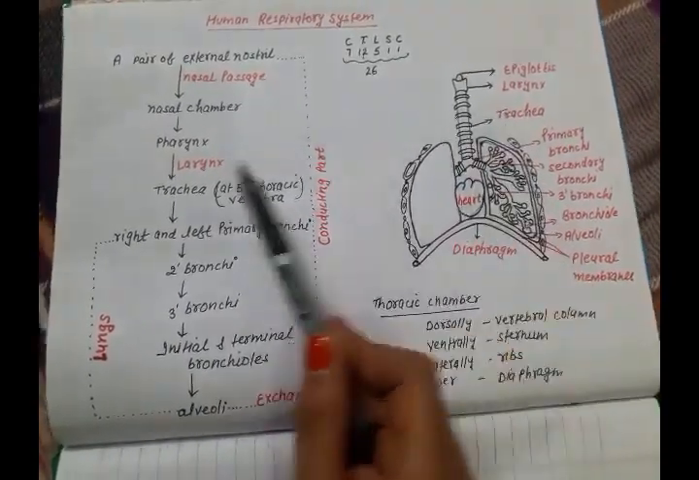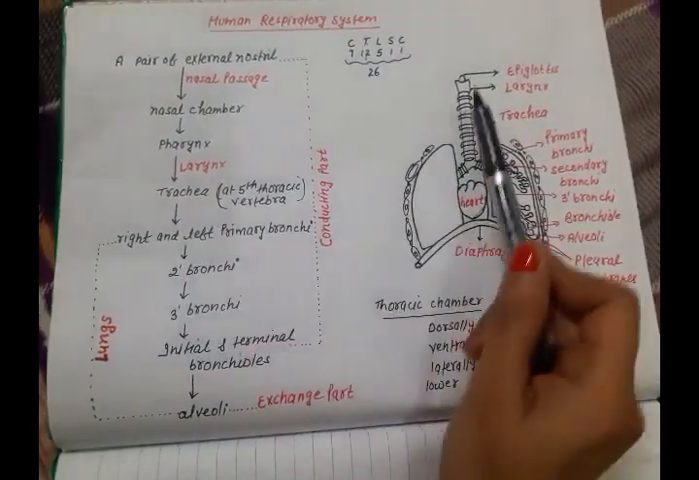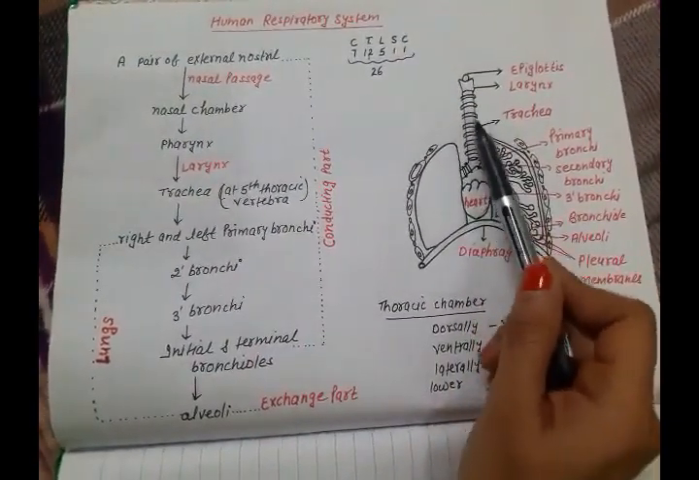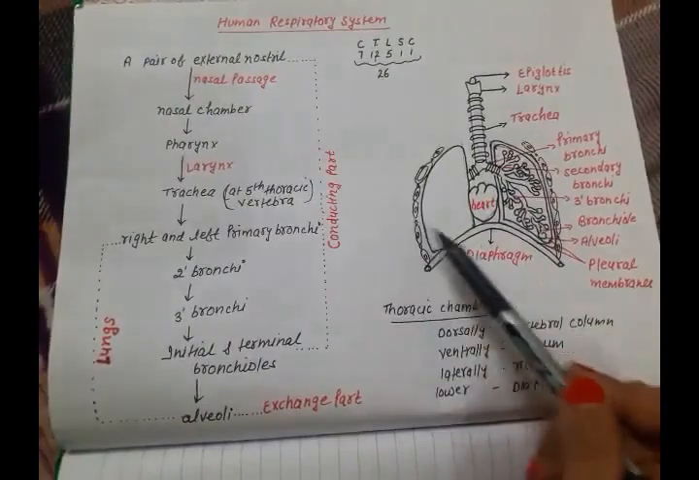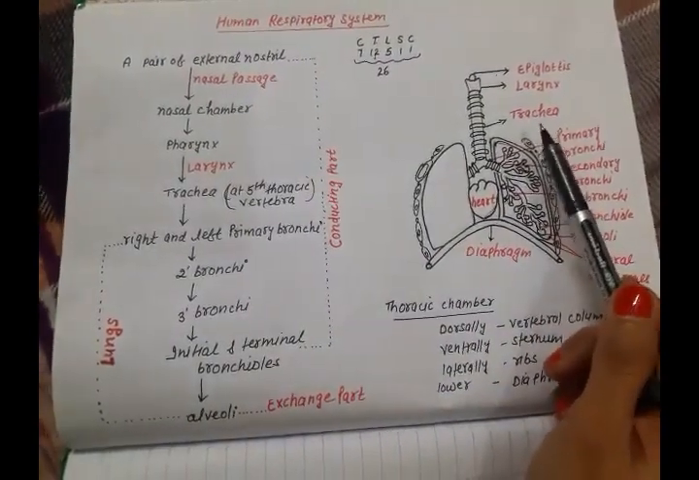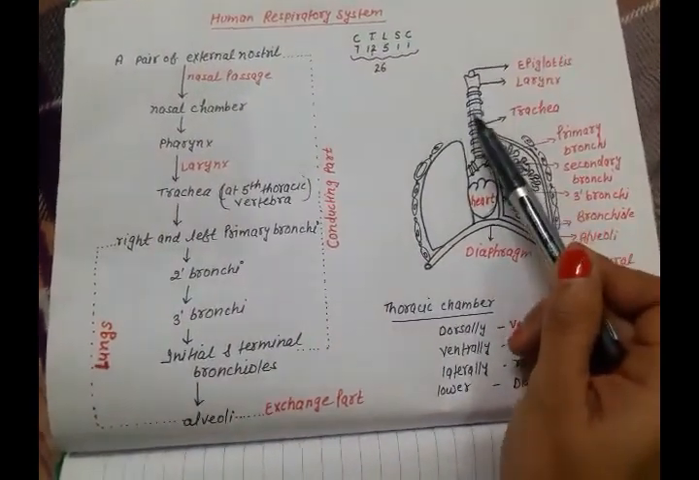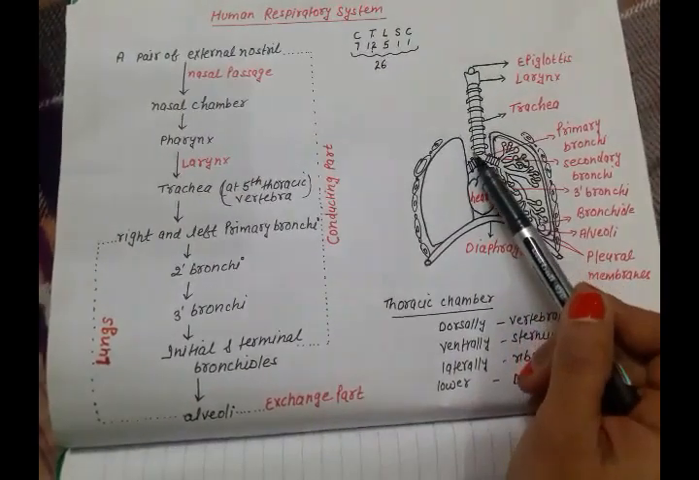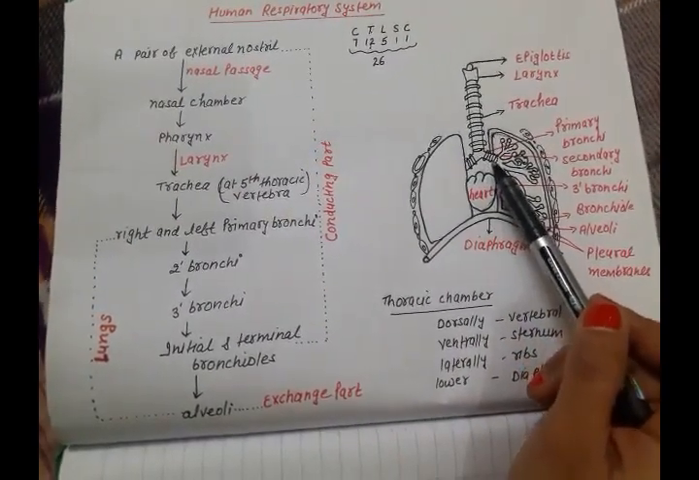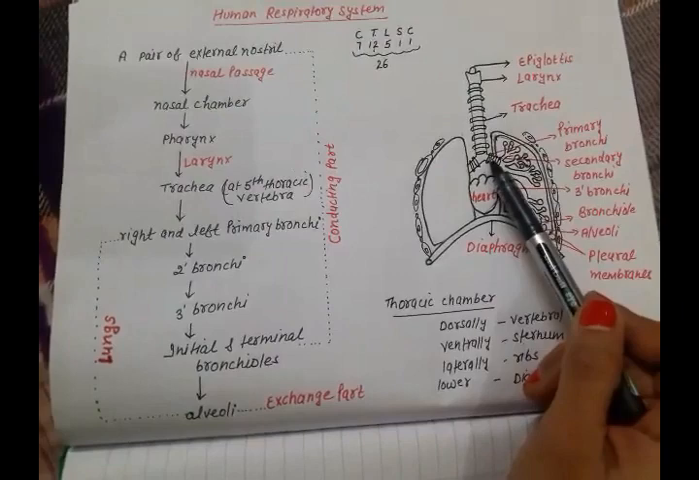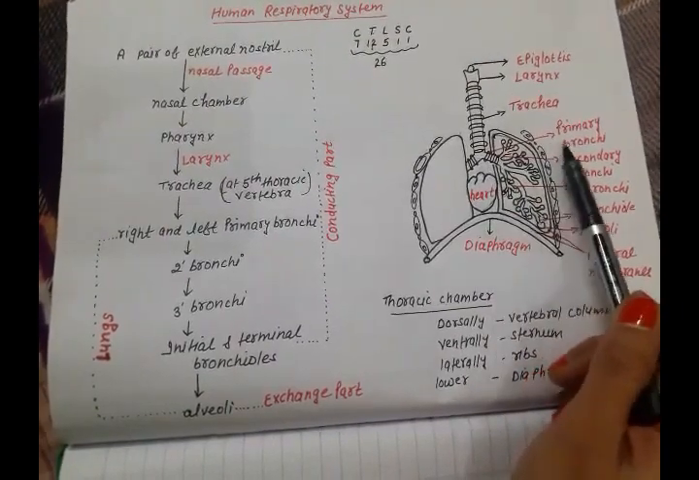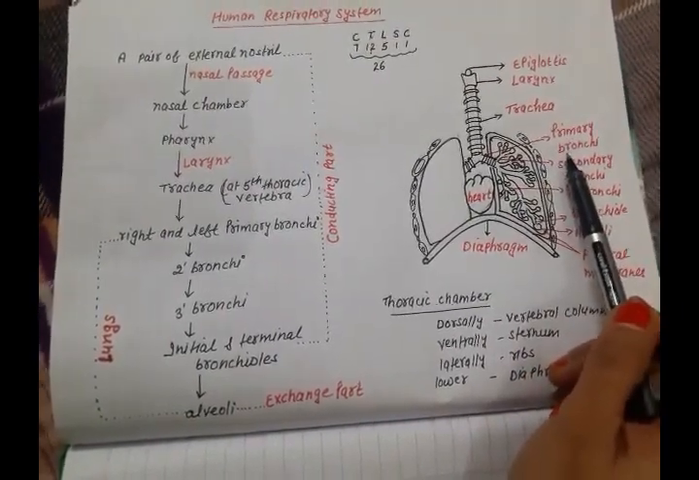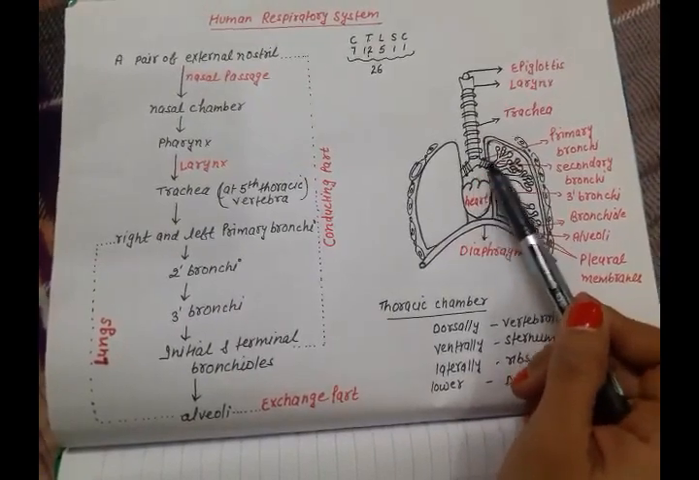Now the trachea extends up to the mid of the thoracic cavity. And when the trachea reaches the fifth thoracic vertebra, it divides into left and right primary bronchi. Now what is a thoracic vertebra?